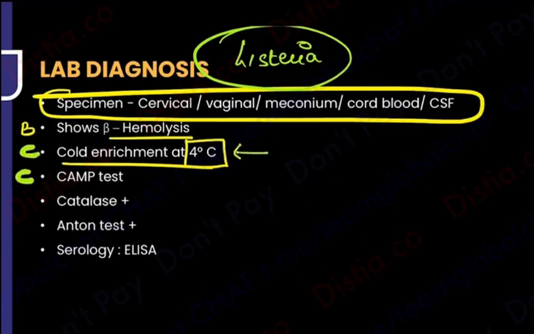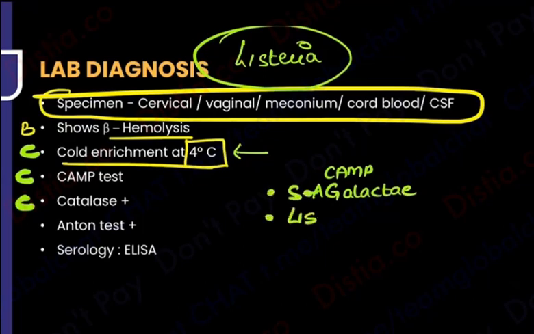What else is C? I also told you it is CAMP test and catalase positive. CAMP test you have also done somewhere else, guys. Remember gala camp? I told you, gala camp, you are going to have a gala time in the camp. Now that gala mnemonic is firstly agalactiae. We had said Streptococcus agalactiae is going to show you the CAMP test, and now this Listeria is also a gala time. So this Listeria also shows you CAMP test. Next, it is catalase positive, fine.